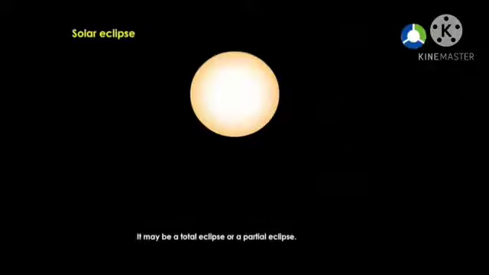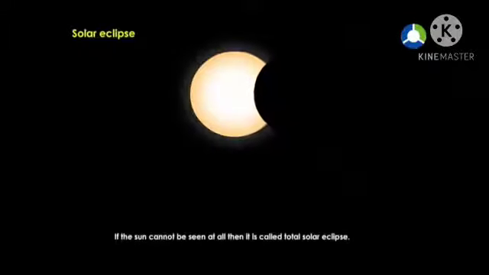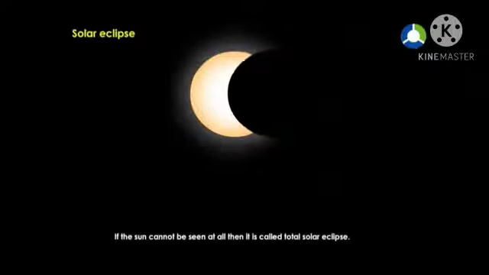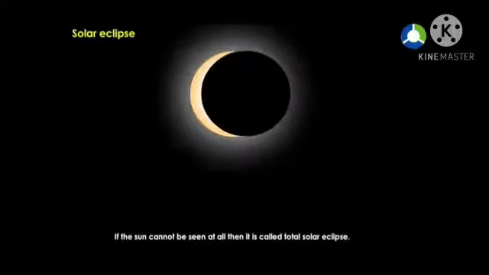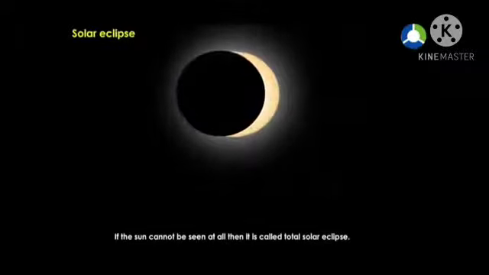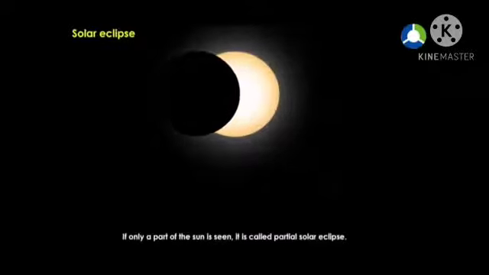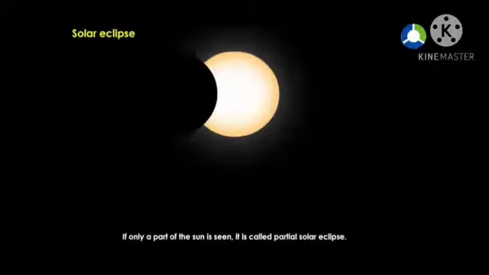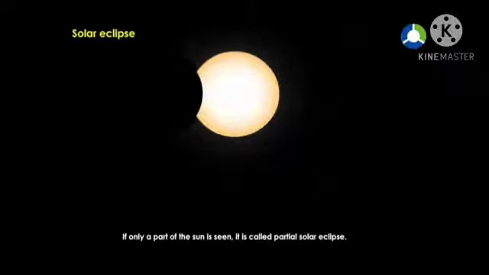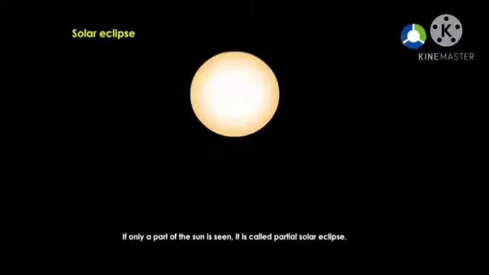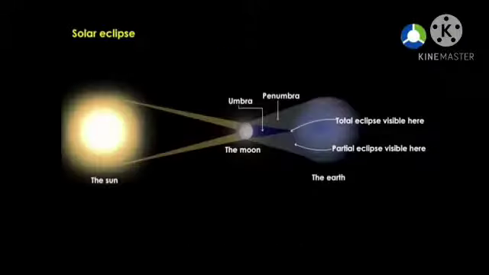It may be a total eclipse or a partial eclipse. If the sun cannot be seen at all, then it is called total solar eclipse. If only a part of the sun is seen, it is called partial solar eclipse. Solar eclipse lasts for a short time.